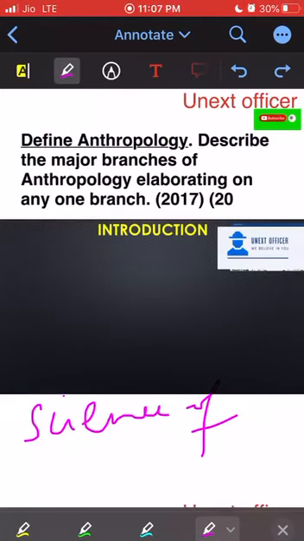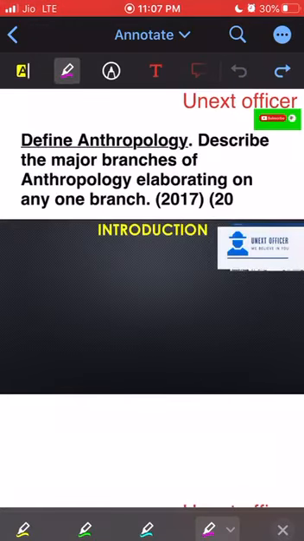Now coming to the scientific definition, it has undergone several changes before coming to the present meaning that we have to mention in the answer.